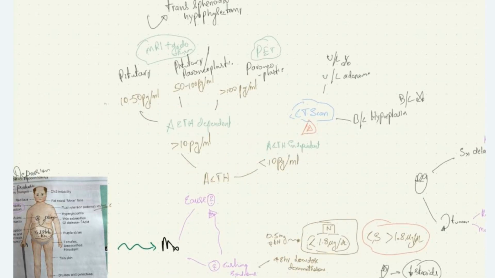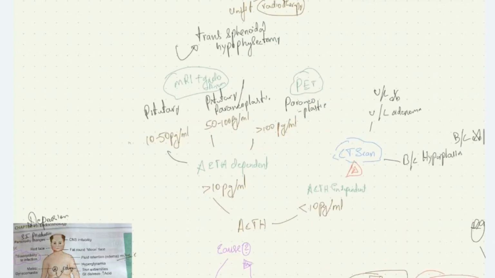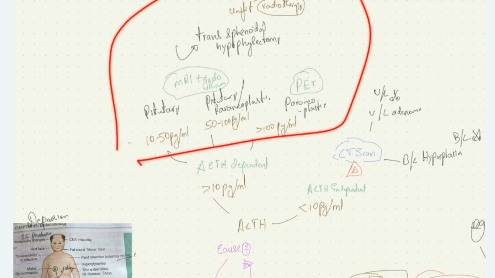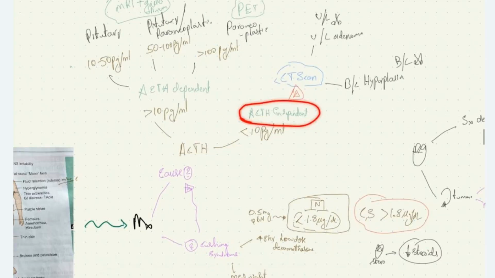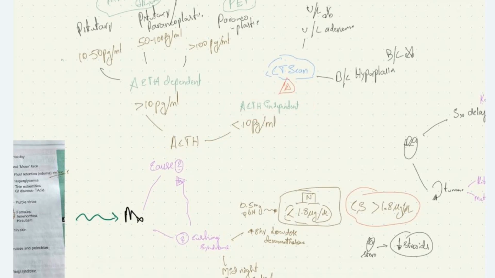If it is more than 10 picogram per ml, it is ACTH dependent tumor. If it is less than 10 picogram per ml, it is ACTH independent tumor. If the tumor is ACTH dependent, we see what are the other things that we do. Before that, let's see, if the ACTH level is less than 10 picogram per ml, meaning that the tumor is ACTH independent, meaning that the patient has adrenal adenoma or adrenal carcinoma.